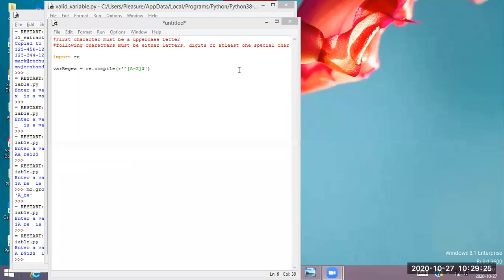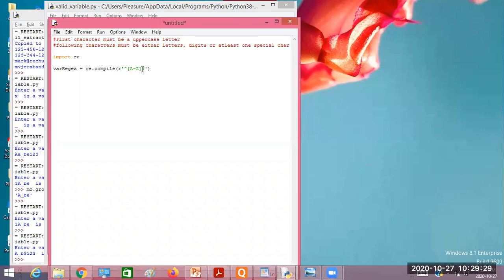Wildcard character we can use, sir. The wildcard character, which is the dot. If I put dot, it is going to match a letter or a digit or any special character except newline, right? And dot followed by star, sir.